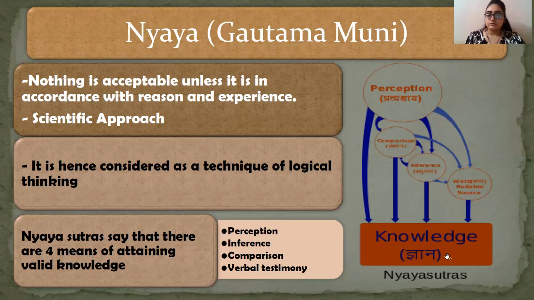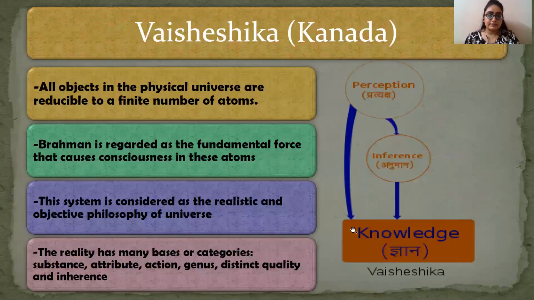According to Nyaya Sutras, you can attain real knowledge through four means: perception, that is called pratyaksha, comparison, inference, and word, again hearing, shabd, one and the same thing, verbal testimony. It is the same as in Samkhya; the one extra thing here is comparison. All right, I think it's clear.